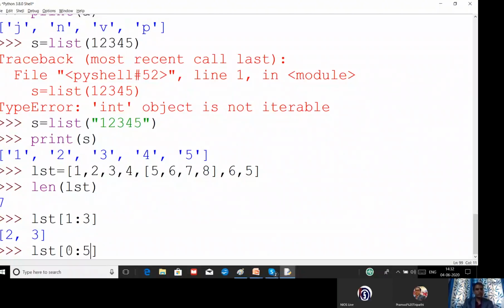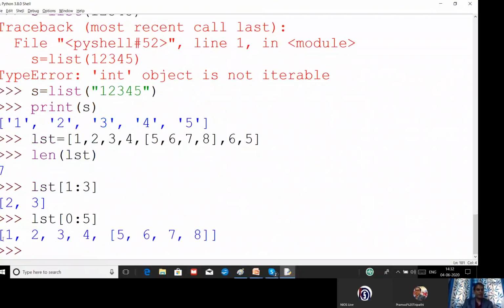Okay, now you can see I'm coming from index number 0, 1, 2, 3, 4. You can see this entire value is treated as a single value only. Right.